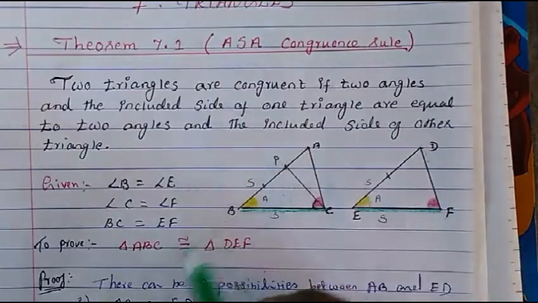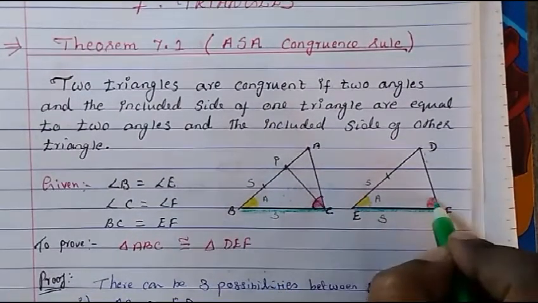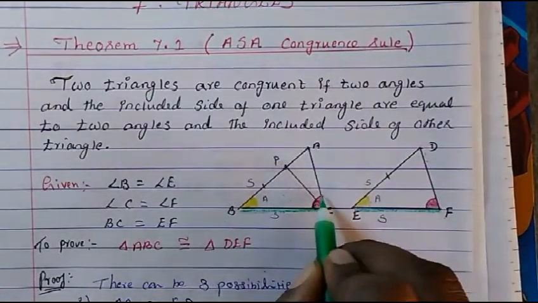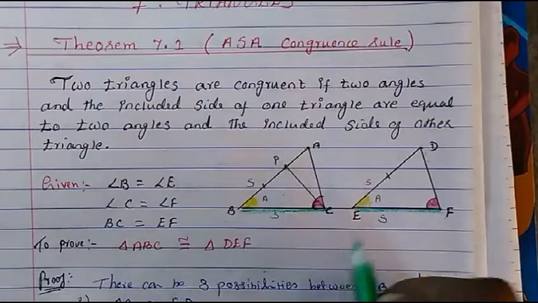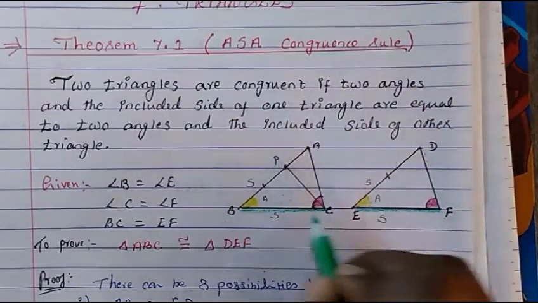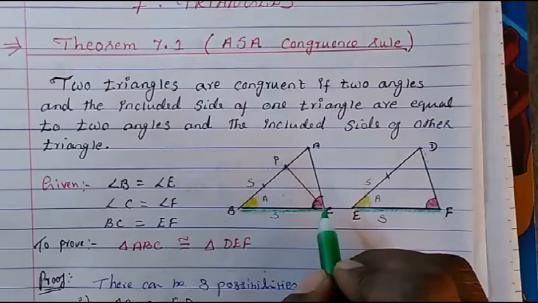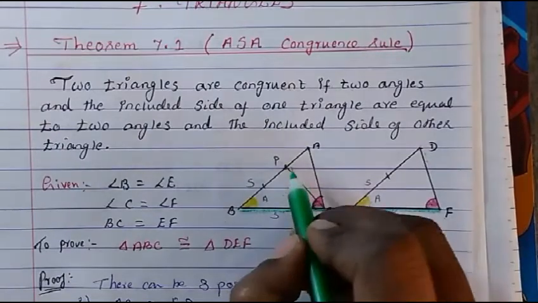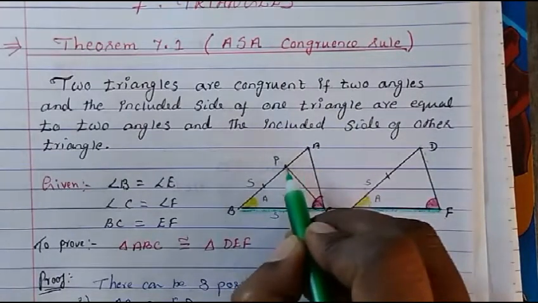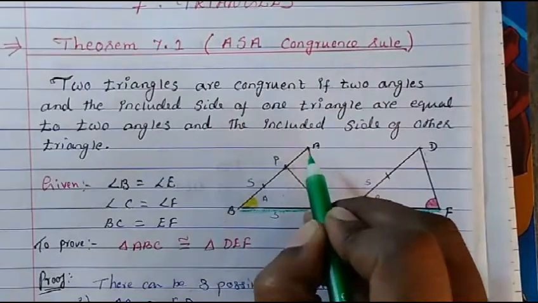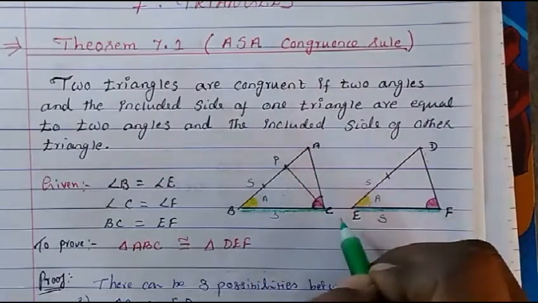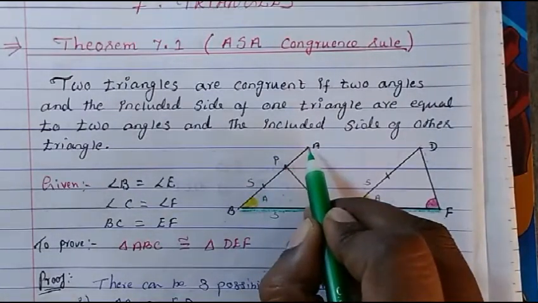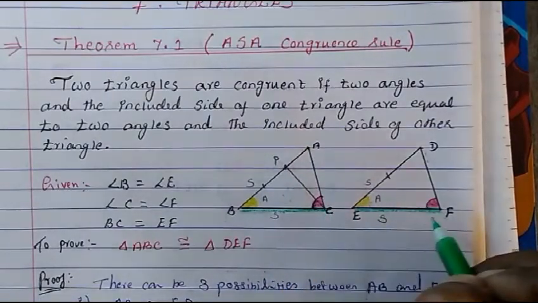But it is already given to us that this angle is equal to this angle. So if this angle is equal to this angle, and this angle also is equal to this angle, then can we say both are the same only? When it becomes the same, P coincides with A. That means P is not here, it should be here. Only then is it possible for both angles to be equal.